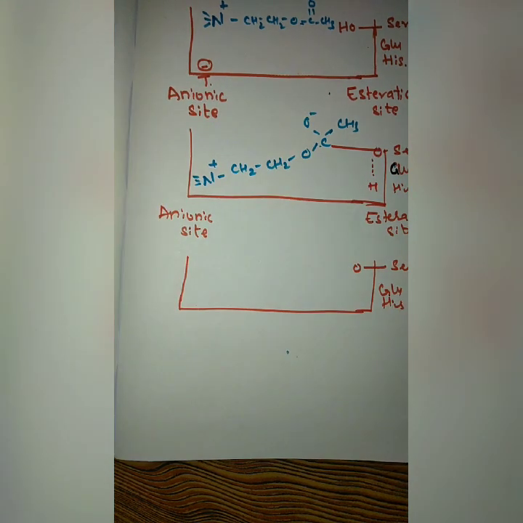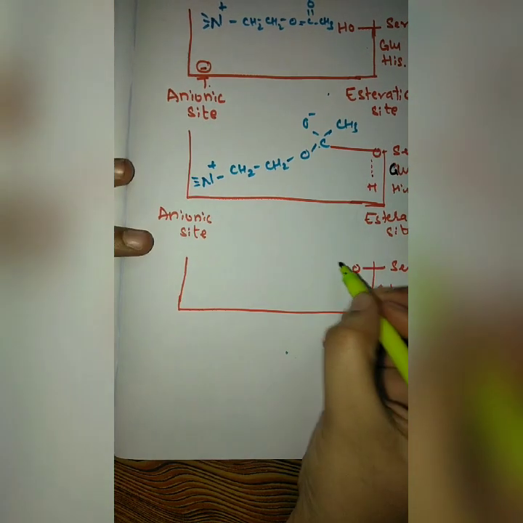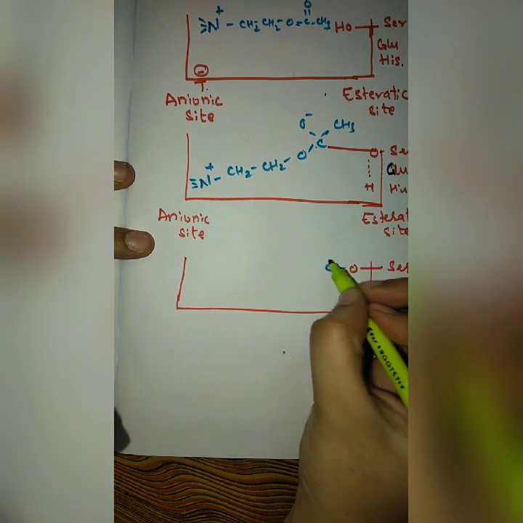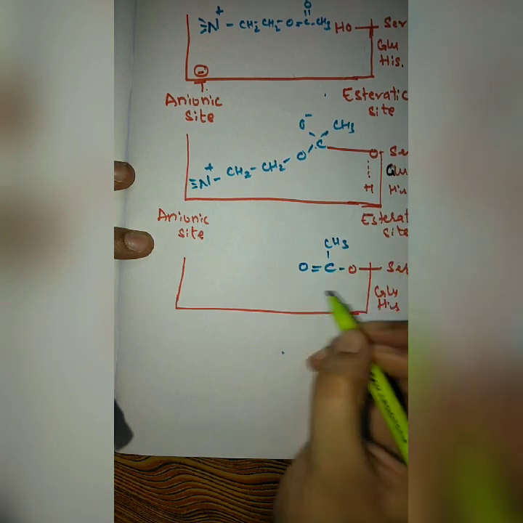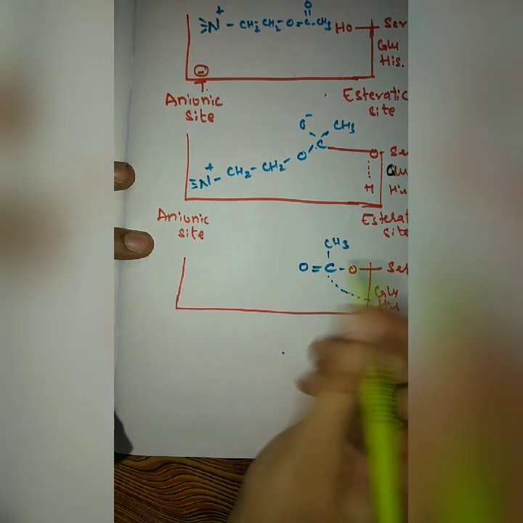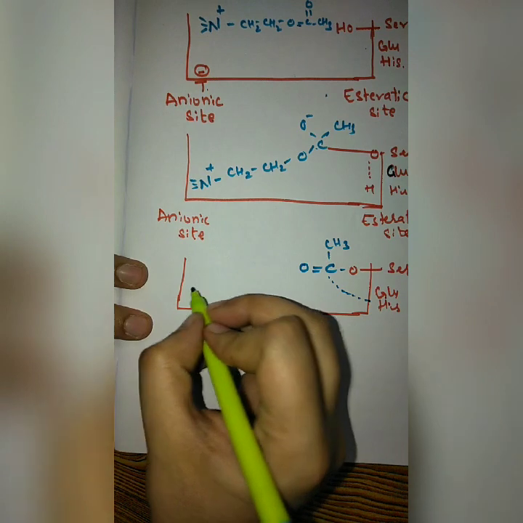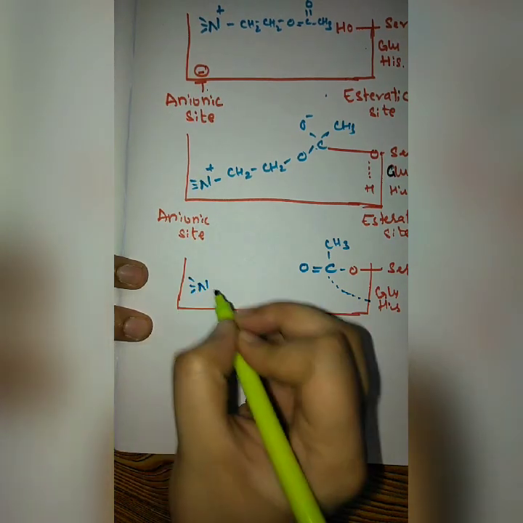To become an acetylated enzyme. This is the acetylated enzyme and this is your choline.